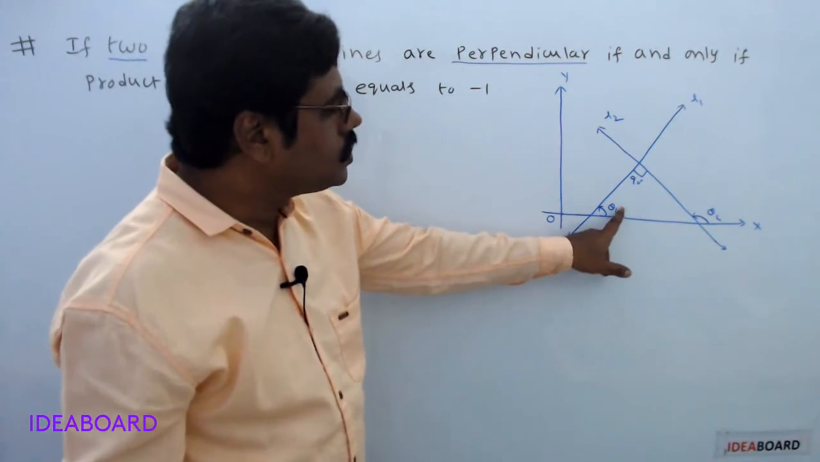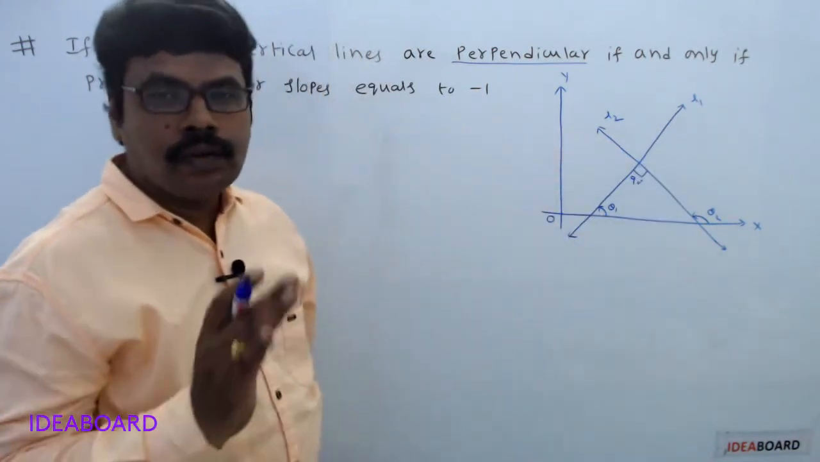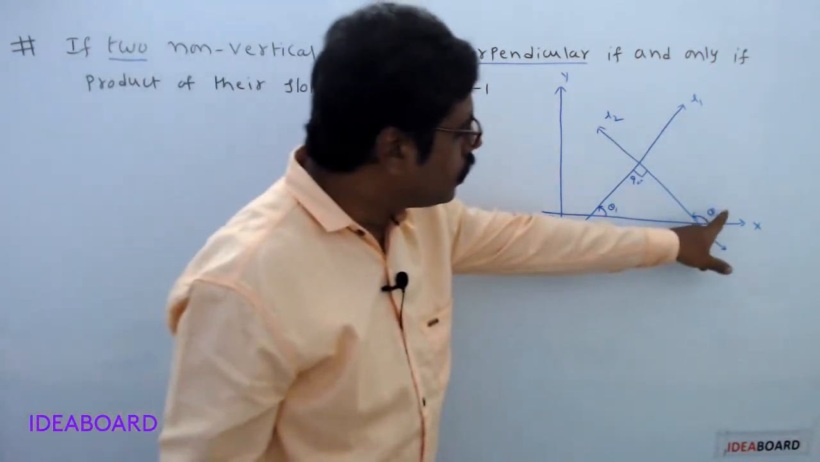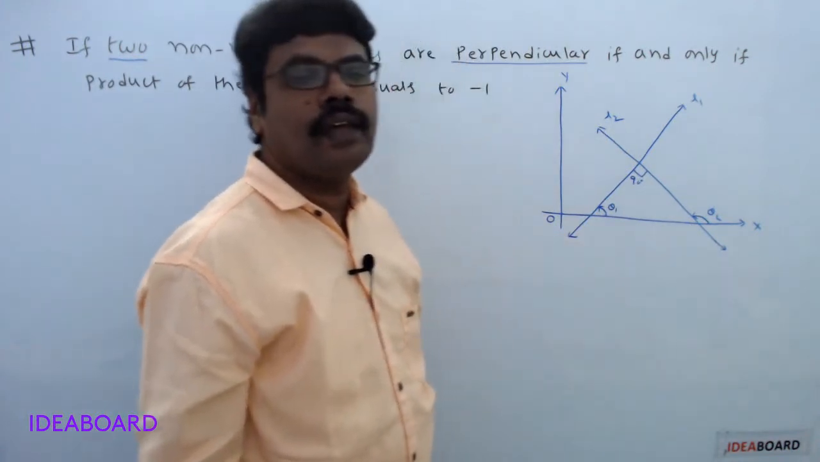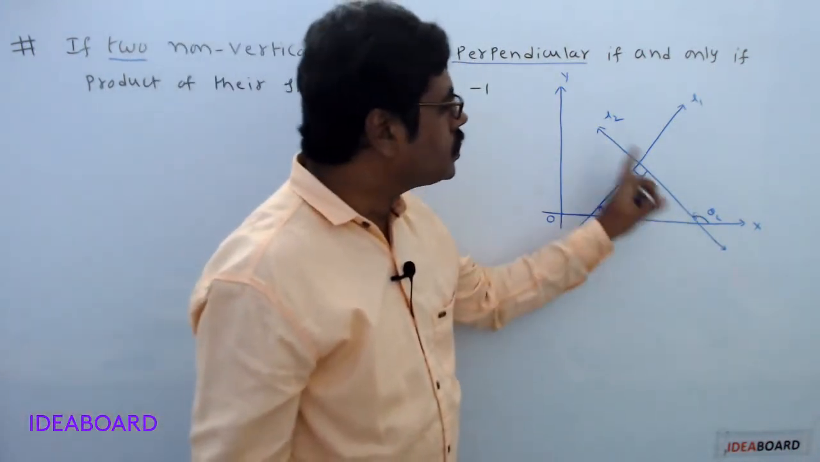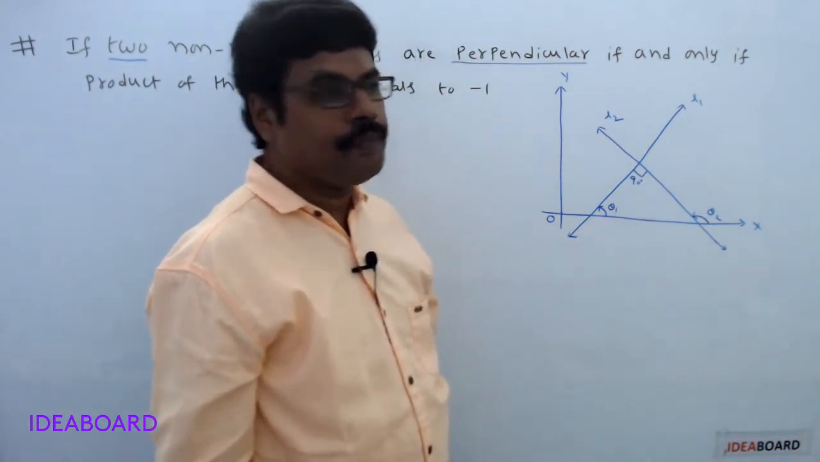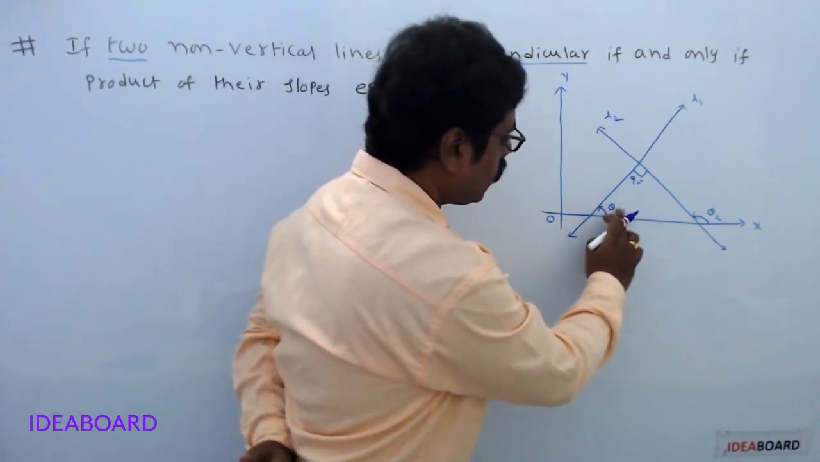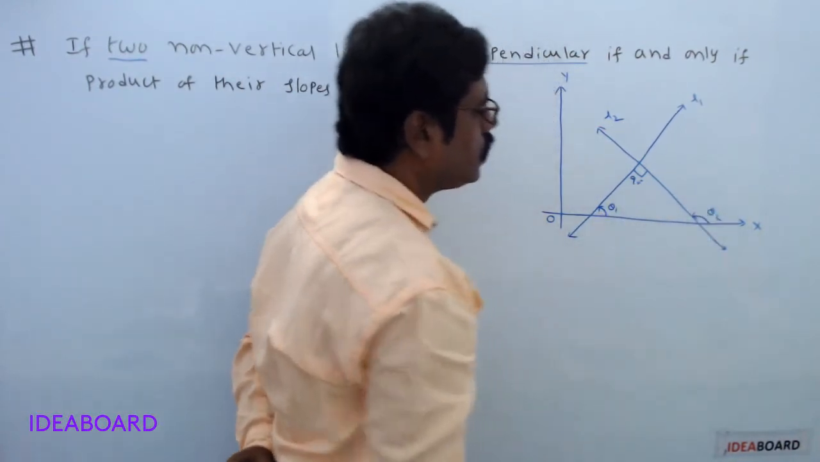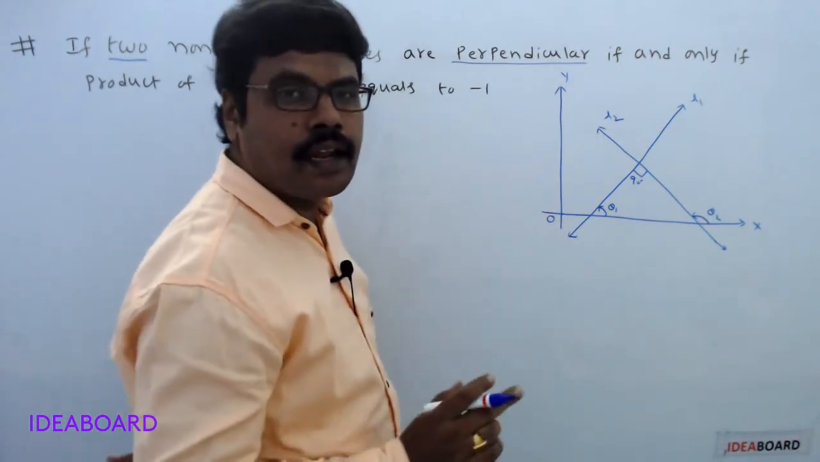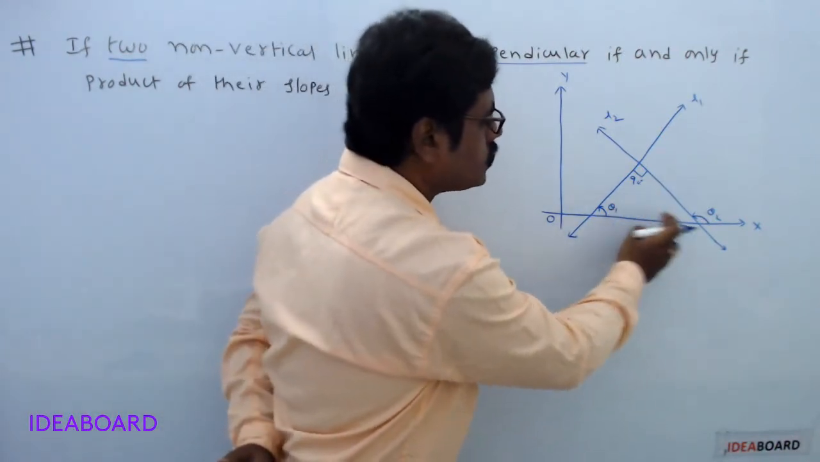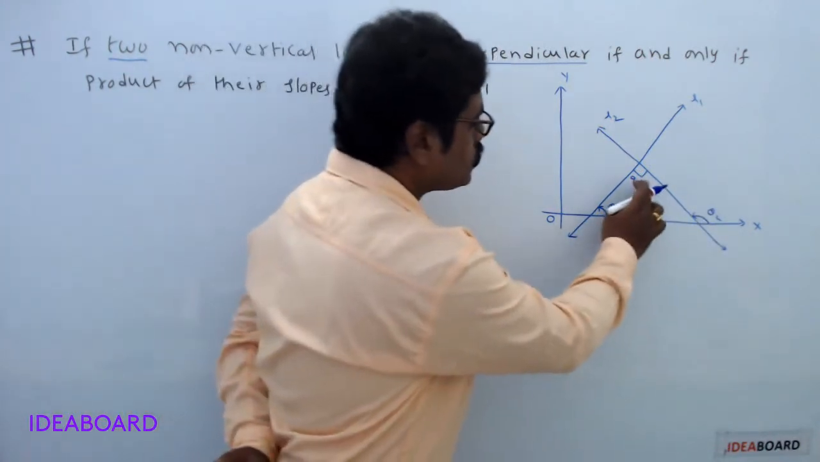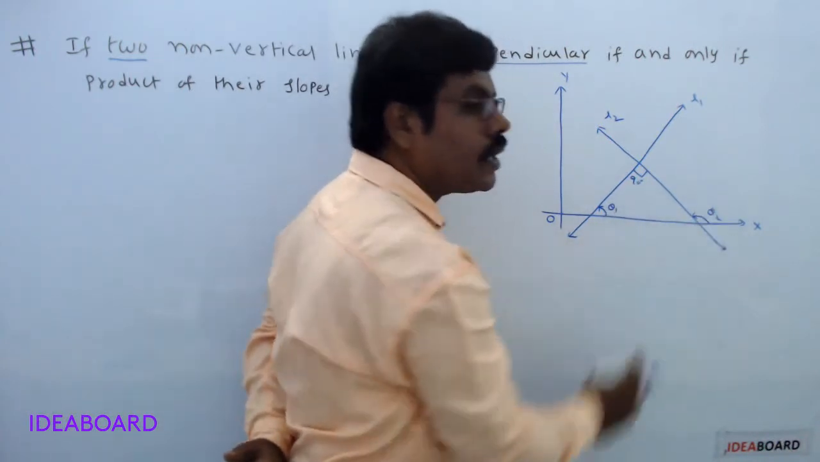Here theta 1 is the inclination of the line L1, so the slope of L1 is tan theta 1. Here theta 2 is the inclination of the line L2, so tan theta 2 is the slope of the line L2. Now if you observe the diagram, this angle is 90, this angle is theta 1, and this exterior angle is theta 2. What is the property? In a triangle, the sum of two interior angles is equal to the exterior angle.